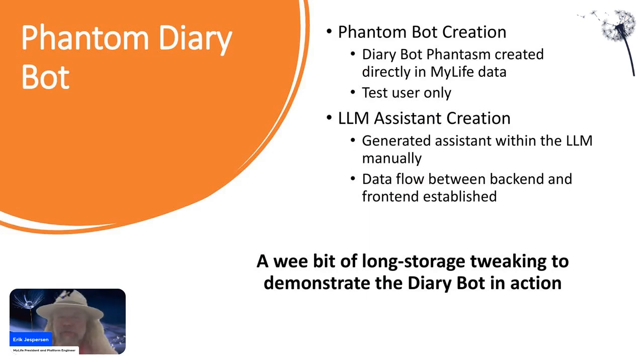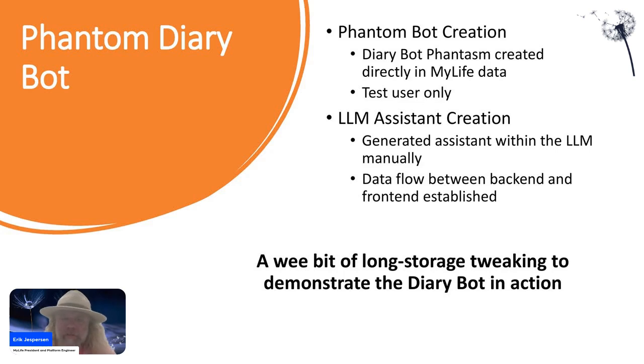Now comes some interesting stuff. Next week, I'm going to pull it all together, assign the diary bot to a team, and then have that team, the memory team specifically, have a diary bot created in the instances that an individual does not already have a diary bot in their arsenal. No one has a diary bot right now, except for one test instance. And so that was all done by hand.